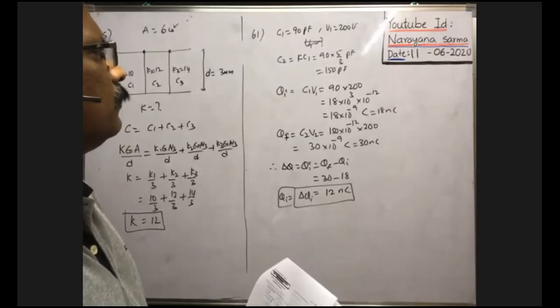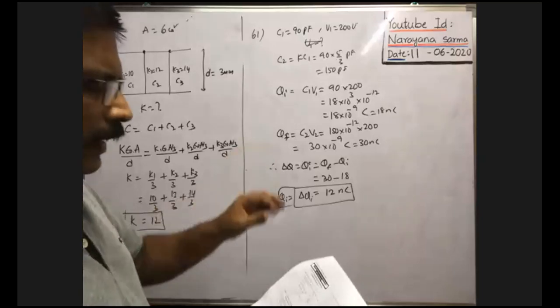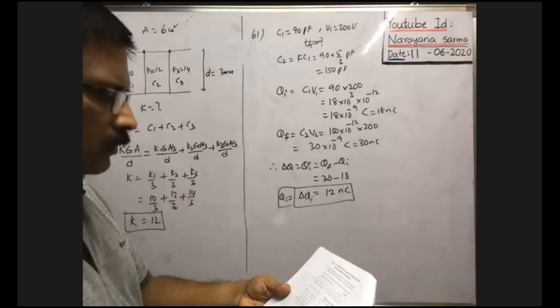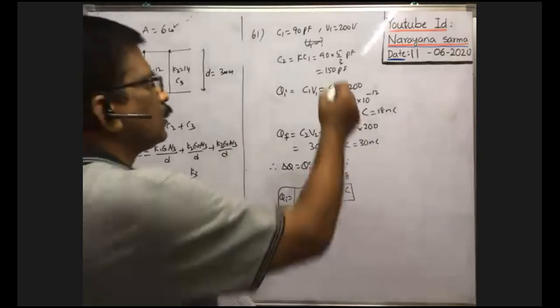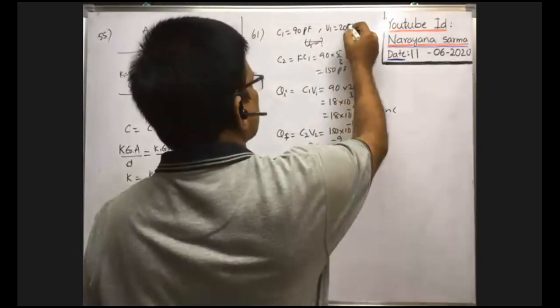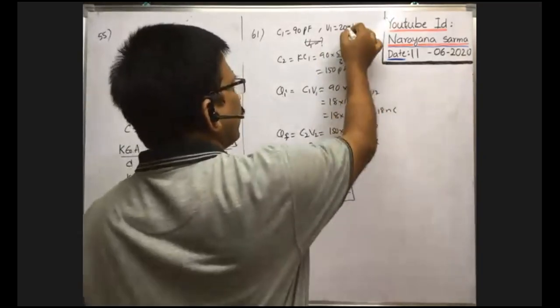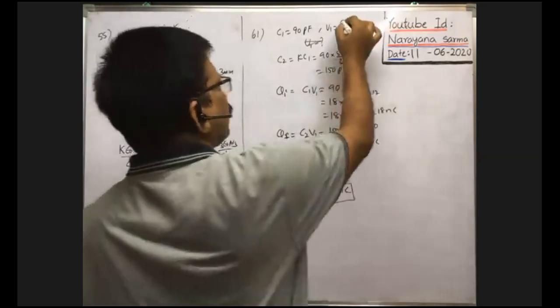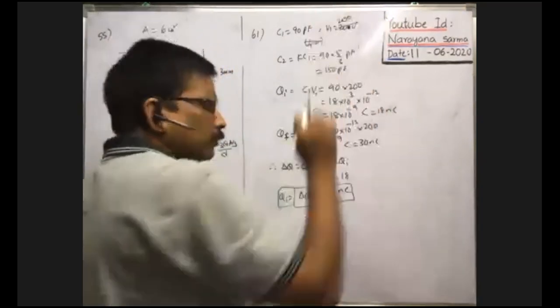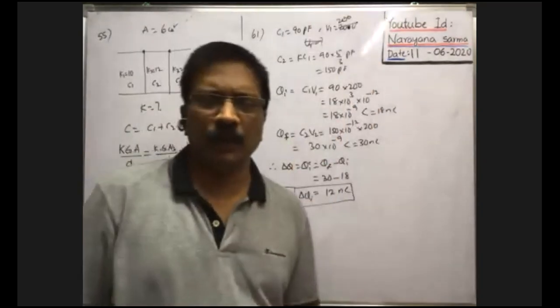You see, initially, it is 20 volt or 200 volt? Sorry, it is 20 volt. Of course, by 200 you will get this one. If you take 20, you will get 1.2. So you take 200 only. No problem. Okay, right.